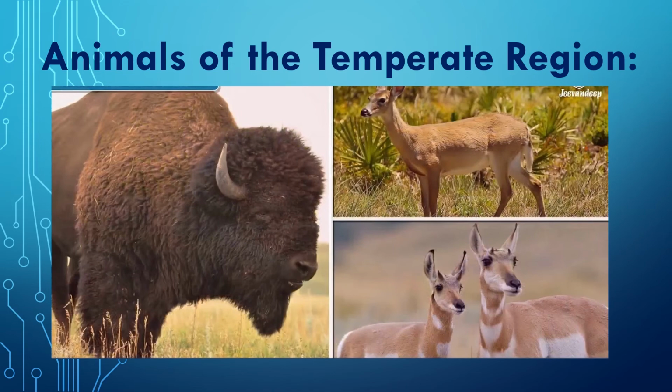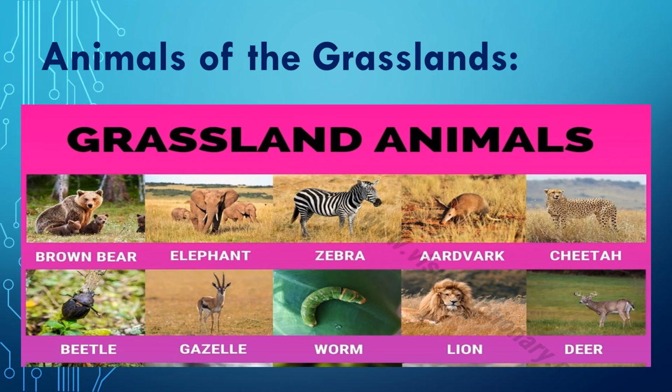Now let us see the animals found in the tropical and temperate grasslands, which are both herbivorous and carnivorous. The main species in the tropical grasslands are zebras, giraffes, deer, elephants, panthers, wild buffaloes, etc. In the temperate grasslands, wolves, wild dogs, and rabbits are also found.